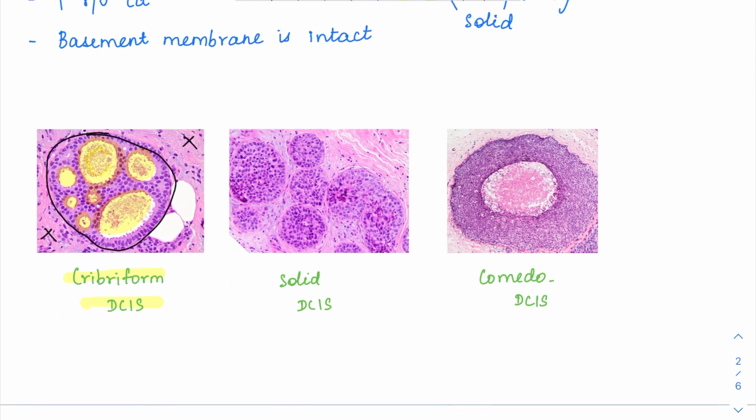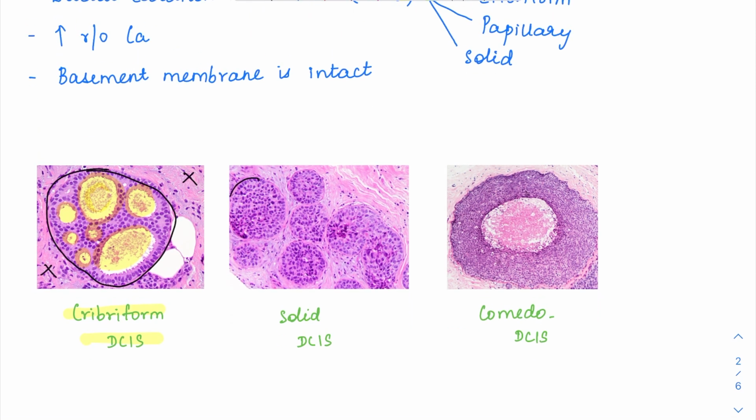The next image is going to be a solid pattern of DCIS. Here this is an entire duct, and all of these ducts are completely filled with cells. So this is called a solid pattern of DCIS. Then there is a comedonecrosis kind of pattern. Comedo DCIS is one in which, this is the entire duct, and here the center part alone is filled with necrosis. So this is called comedonecrosis, like a comedo it is appearing. So central comedonecrosis is there, surrounding which the entire duct is filled with cells. So it is a comedo DCIS.